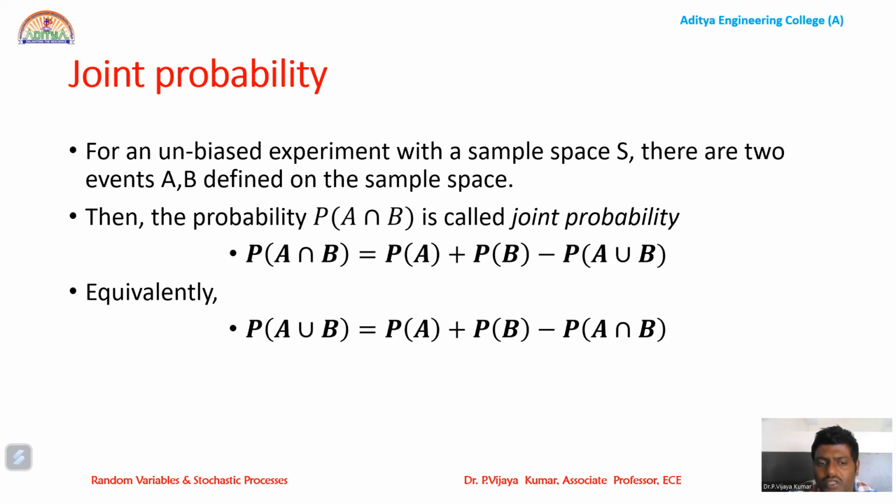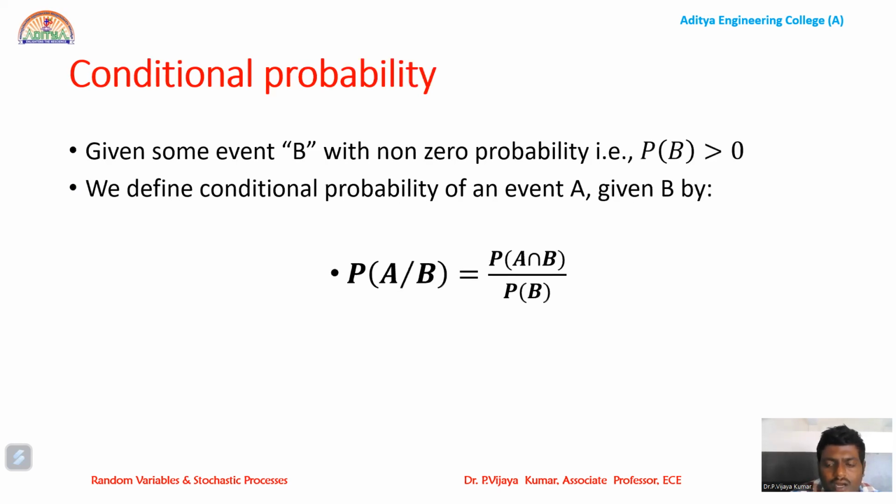As per the definition, we know that P of A union B is equal to P of A plus P of B minus P of A intersection B. So here P of A intersection B is nothing but joint probability. The simultaneous occurrence of A and B is called joint probability. So P of A intersection B can be mathematically formulated as P of A plus P of B minus P of A union B.